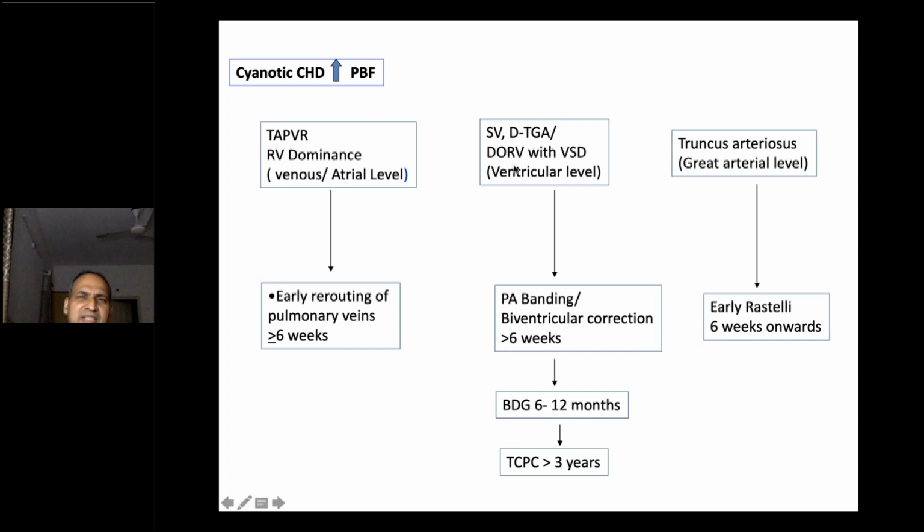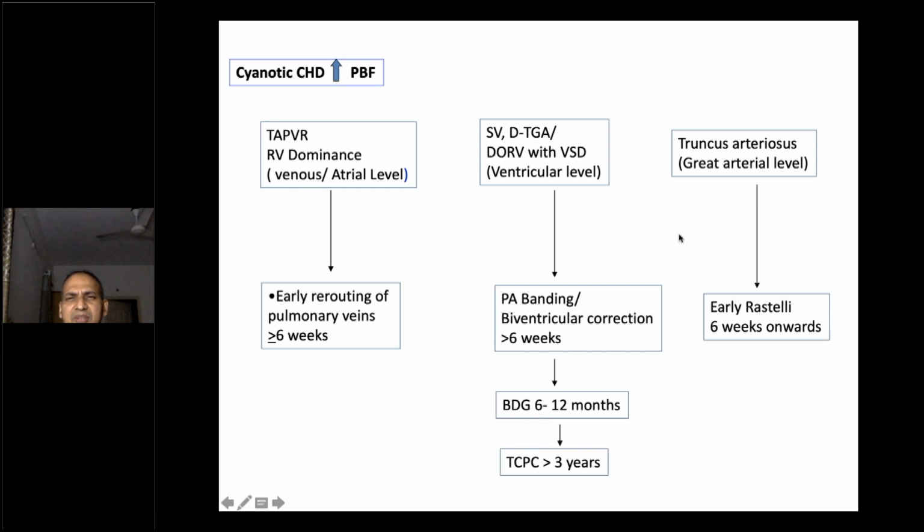So TAPVR, TGA, and truncus arteriosus. These are the cyanotic heart disease with increased pulmonary blood flow. So TAPVR, RV dominance, early rerouting of the pulmonary veins, more than 6 weeks of age. Then TGA, DORV with VSD at the ventricular level mixing. So we do a PA banding or biventricular correction above 6 weeks of age. This is for single ventricle I'm talking about. Then BDG 6 to 12 months of age, and Fontan, as I told, more than 3 years of age.